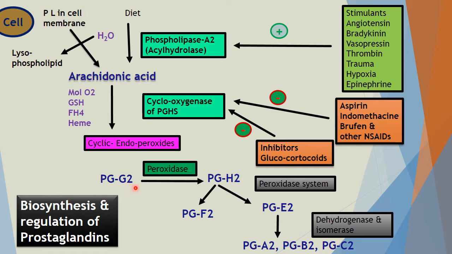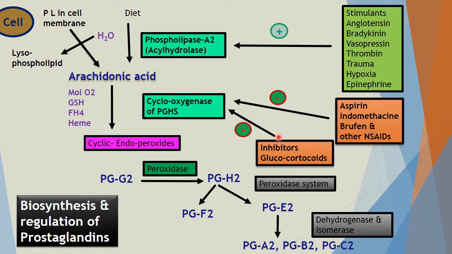This PGG2 now forms PGH2 in the presence of peroxidase enzyme. Now it has a system which converts it into prostaglandin F2 and prostaglandin E2. These are then dehydrogenated and isomerized into PGA2, PGB2, PGC2 and so on, all different types of prostaglandins.